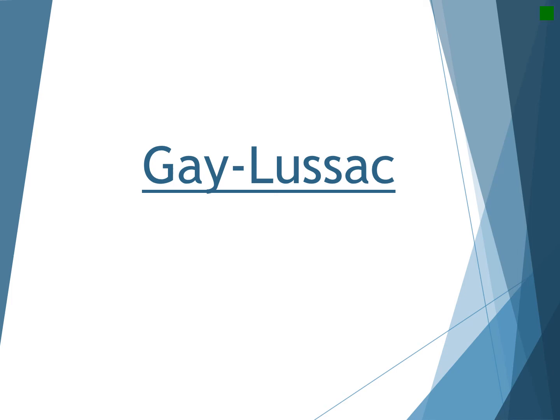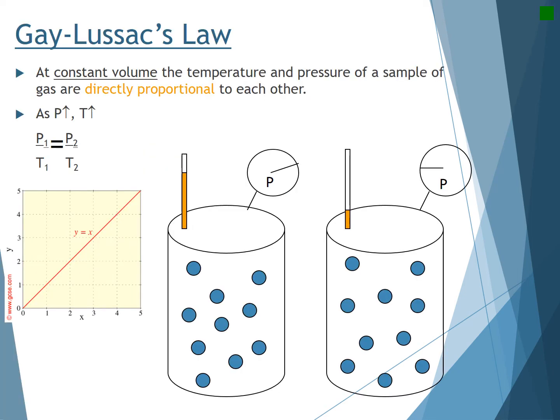All right, tonight what we're going to be learning about is the Gay-Lussac gas law. And the Gay-Lussac gas law deals with the two variables of temperature and pressure. If those two are your variables, then the other things that can change a gas's behavior are moles, which means that moles, or N, are constant, and that volume, V, is constant throughout. So the only two things that are changing for Gay-Lussac's law are temperature and pressure.